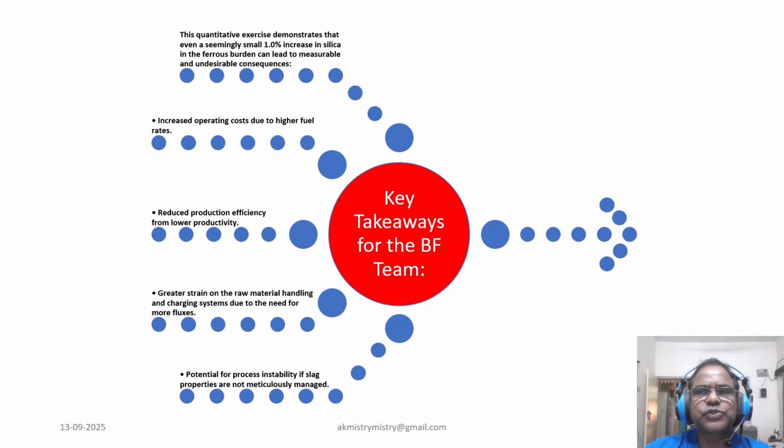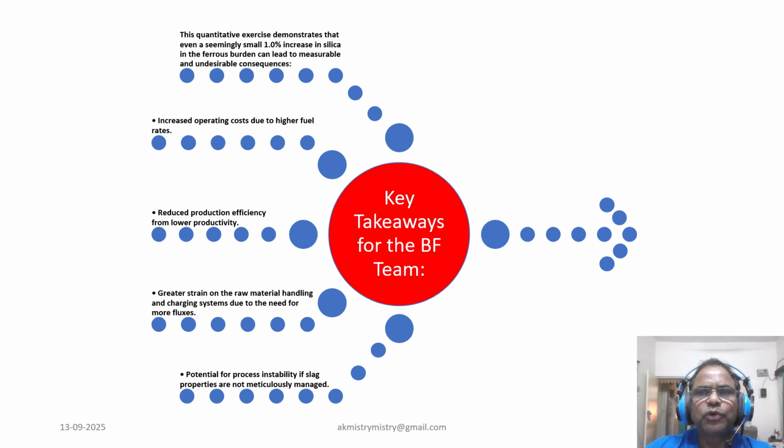So what are the key takeaways for the blast furnace team from the quantitative exercise? Even a seemingly small 1% increase in silica in ferrous burden can lead to measurable and undesirable consequences. First, increased operating costs due to higher fuel rates. Second, reduced production efficiency from lower productivity. And third, greater strain on raw material handling and charging system due to the need for more fluxes. And finally, the potential for process instability if slag properties are not meticulously managed.